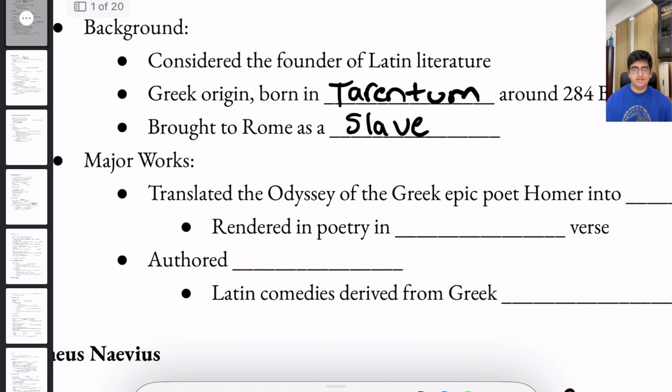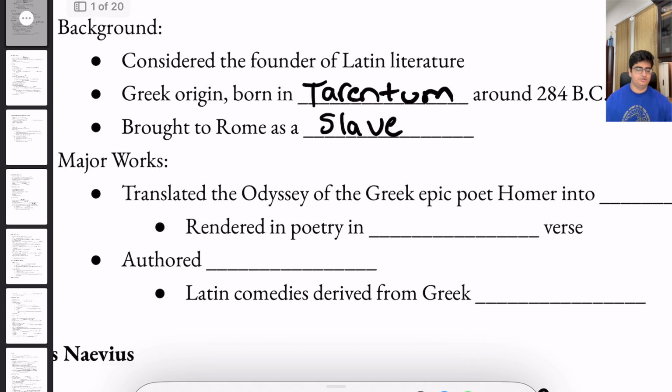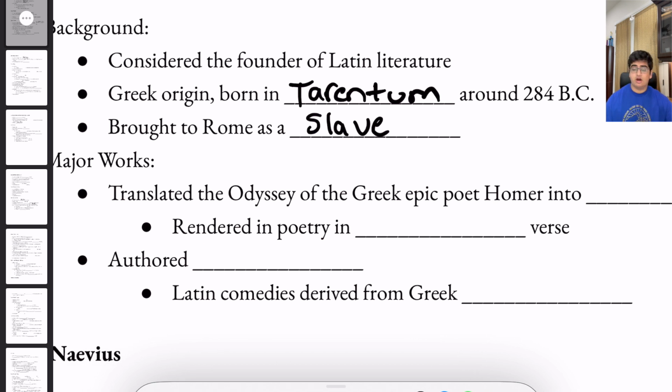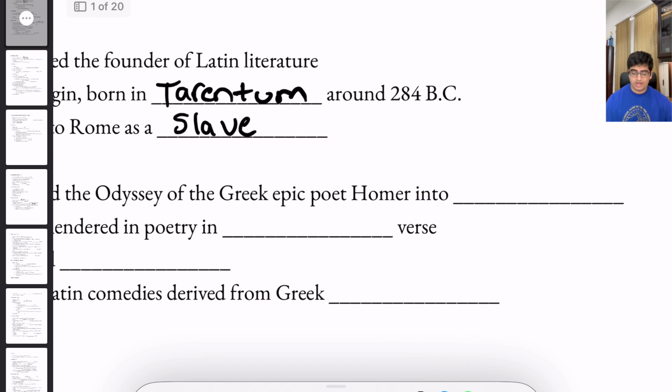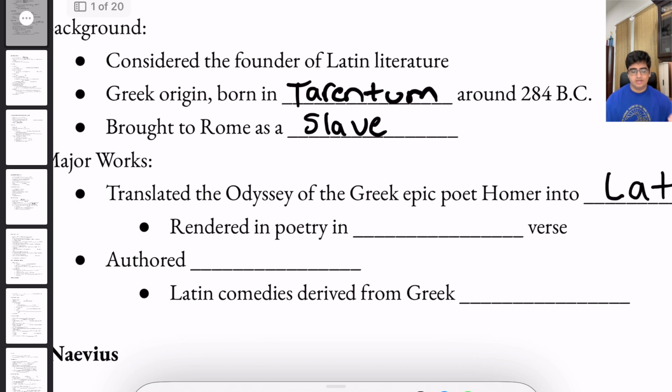and this is what he did as a contributor to Latin literature. He translated the Odyssey of the Greek poet Homer into Latin. Next, he rendered it in poetry in the Saturnian verse.